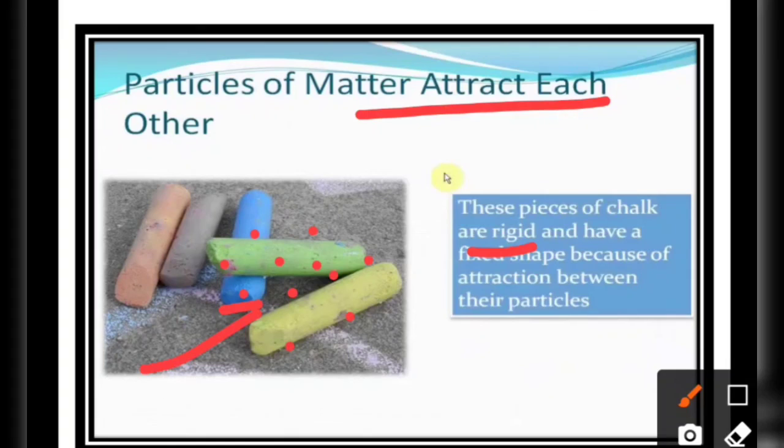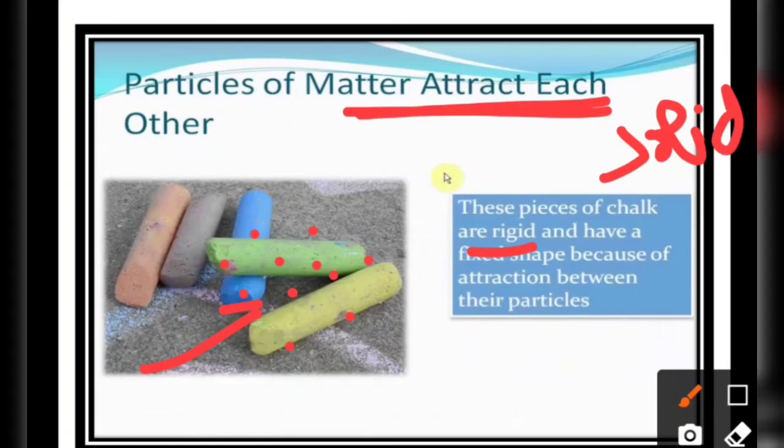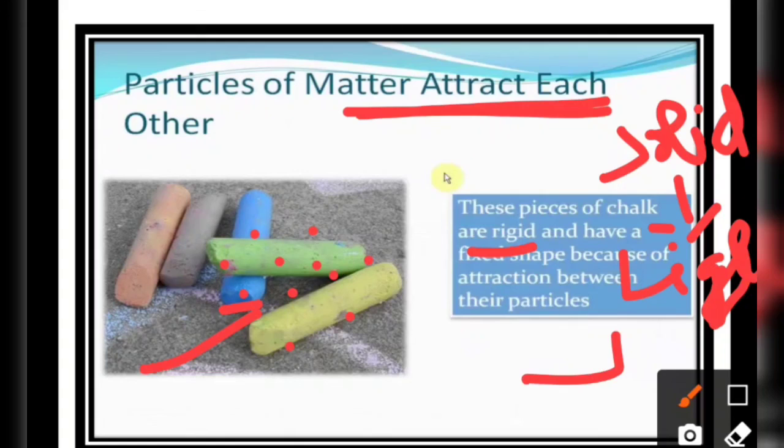You need to heat it up to break it down. So different matter can have different attraction between the particles. The force of attraction is maximum in the solid case, intermediate in the liquid case, and least in gaseous molecules.